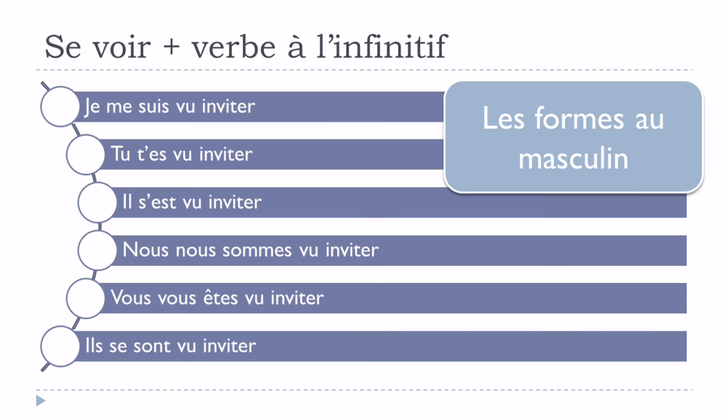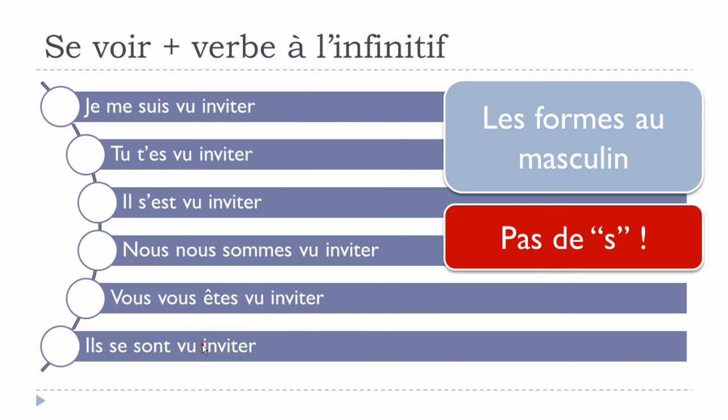And it's actually quite strange because if you take the time to look at the forms, and especially the plural forms here, normally when we've got this type of structure, so we've got here se voir at the passé composé form, normally you should put S at the end here, here, and here. But that's the rule with this structure here. So when you use se voir followed by un verbe à l'infinitif and you want to express this thing, then you don't put this final S at the end.